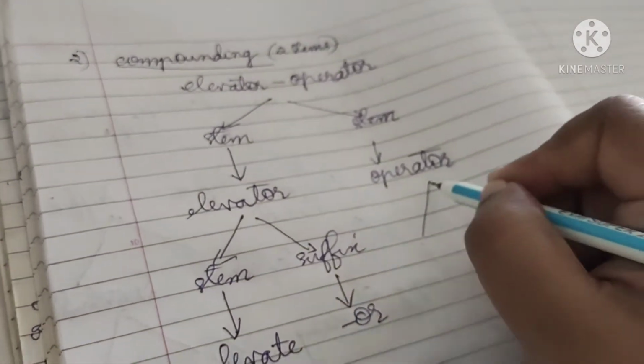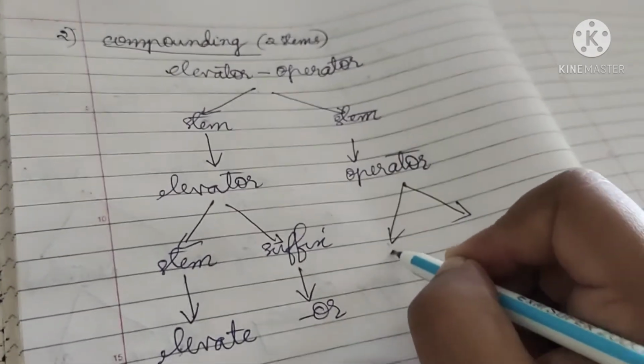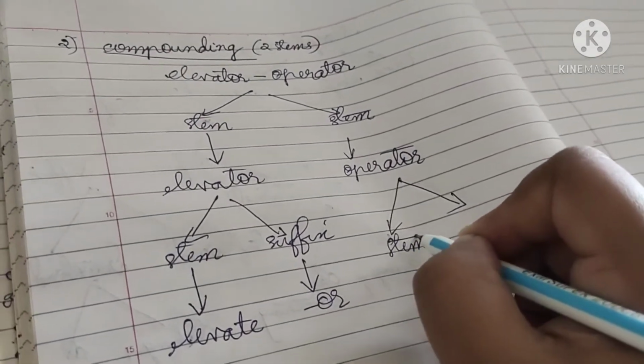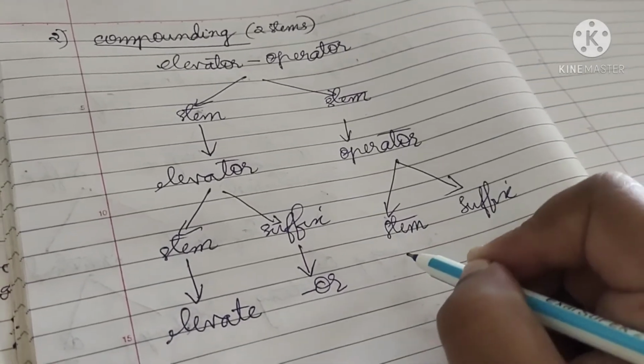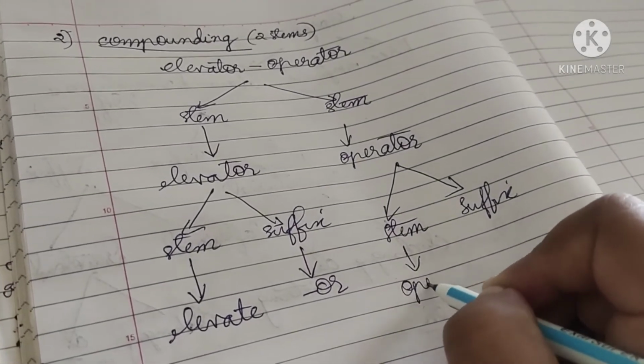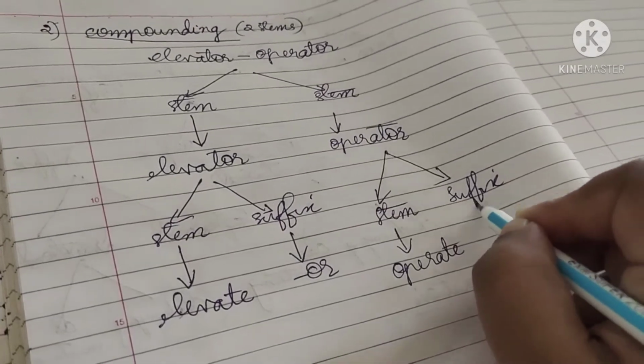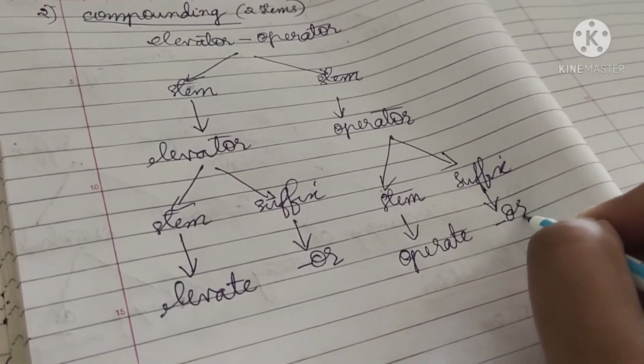In the same way, operator is also divided into one stem and one suffix: operate and or.